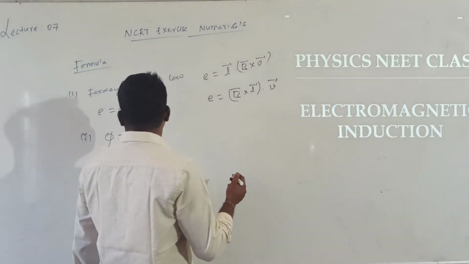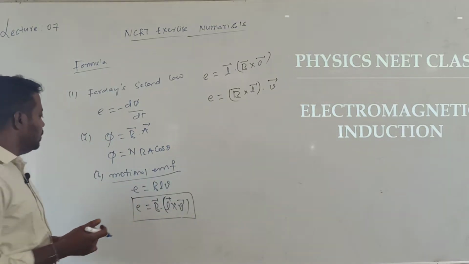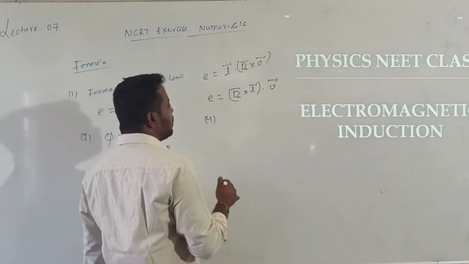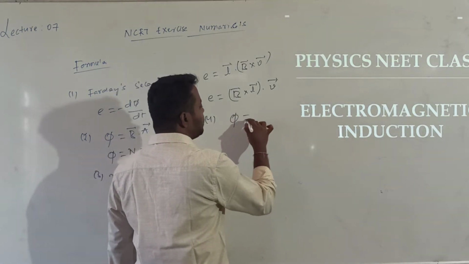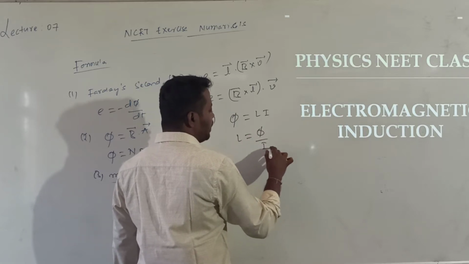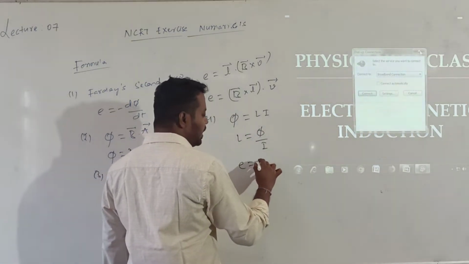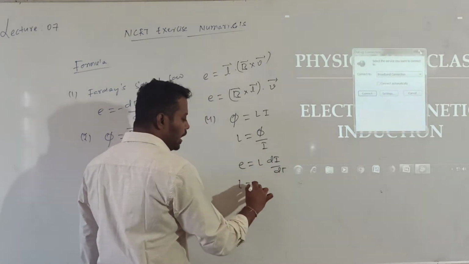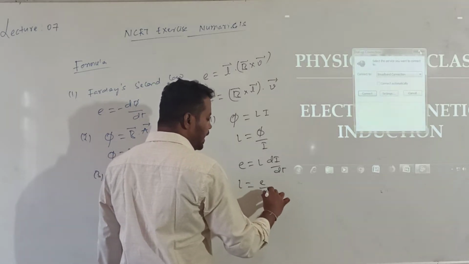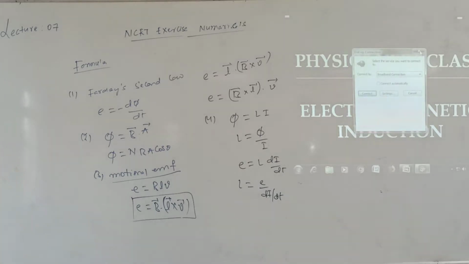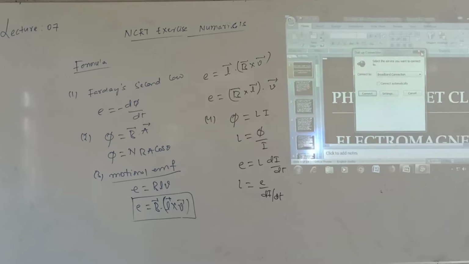Okay? So that is the important formula for motional EMF. After that, what do we get? We'll get the formula for self-induction and mutual induction. Phi is equal to L into I, and L is equal to phi divided by I. This self-induction can also be calculated: E is equal to L into di by dt, or L value is equal to E divided by di by dt. So these are the formulas for self-induction.